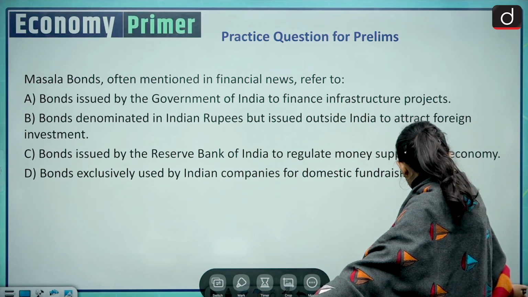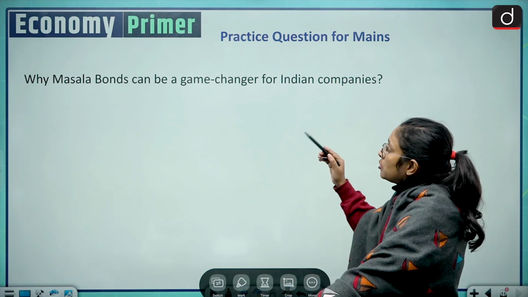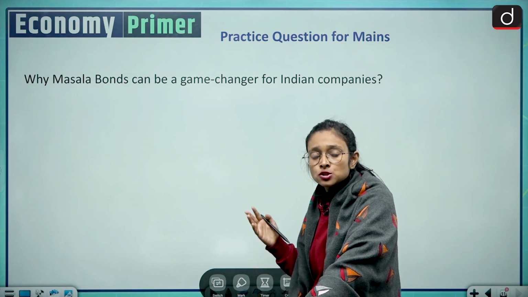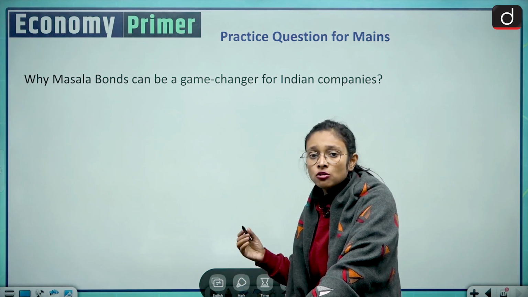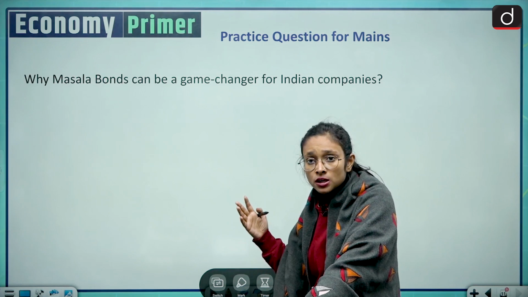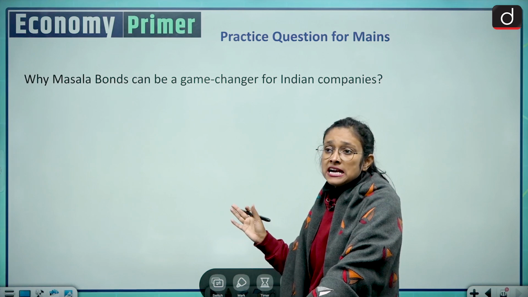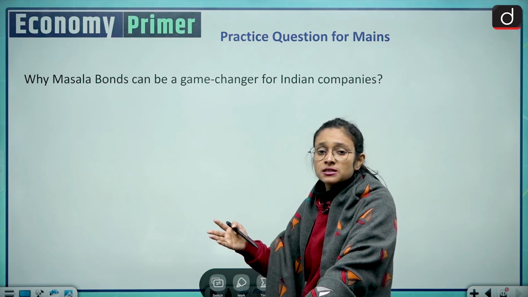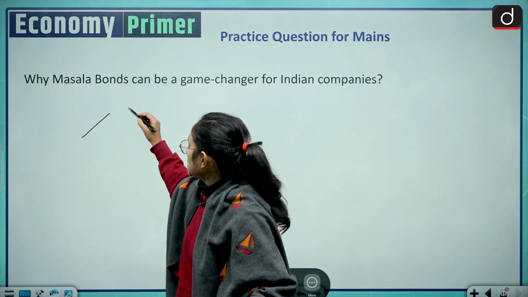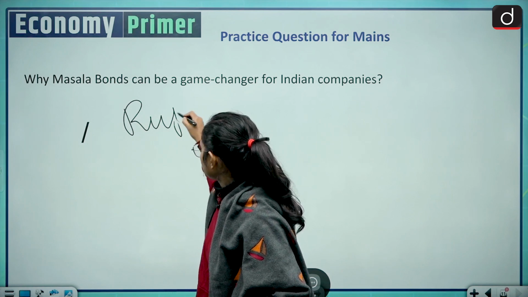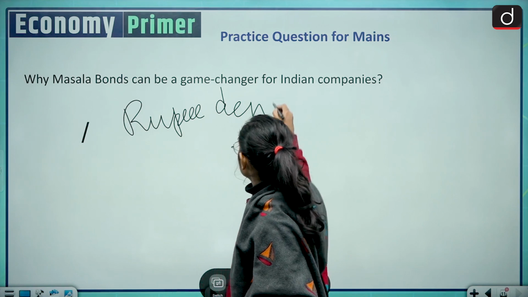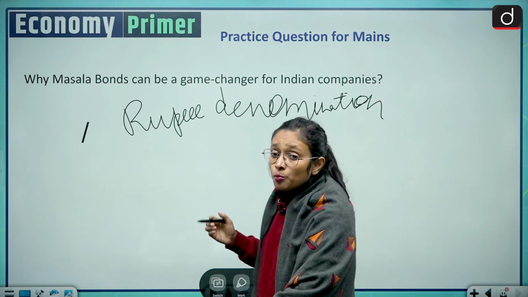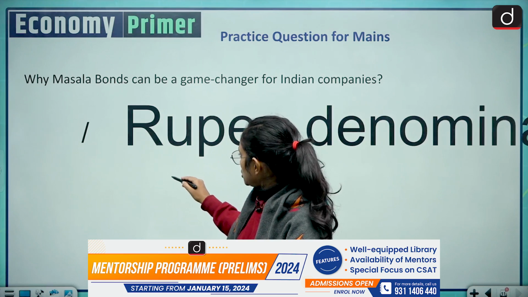Moving on to the mains question: why masala bonds can be a game changer for Indian companies. So we have seen the different milestones by Indian companies and Indian banking organizations who are raising so much money by issuing the masala bond. In that scenario, it can be a game changer because there are certain benefits associated with the masala bond. The first thing is that you are getting money in rupee denomination. Then, not much currency risk, unlike other organizations.